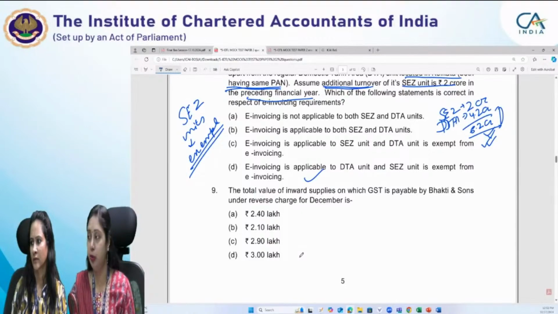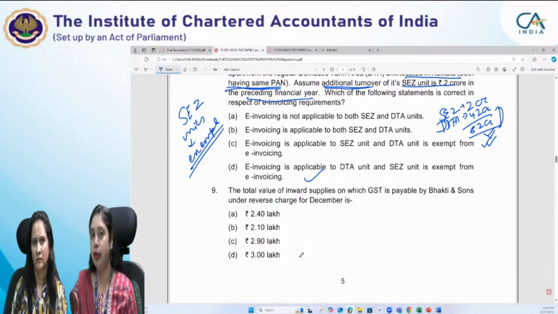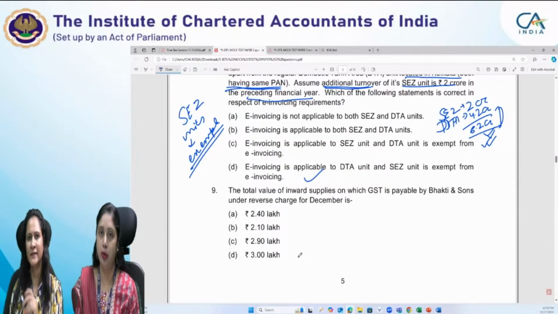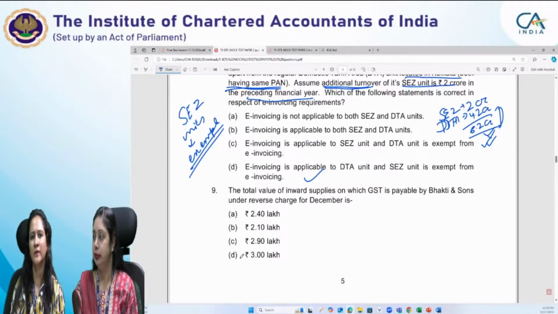A developer would be there. For the developer it is applicable, as Raj has correctly pointed out. But here, for the SEZ unit, it is specifically exempt. It is a specific exemption. So although e-invoicing is applicable to the SEZ developer, it is not exempt for the SEZ developer. But yes, e-invoicing is exempt for the SEZ unit basically.